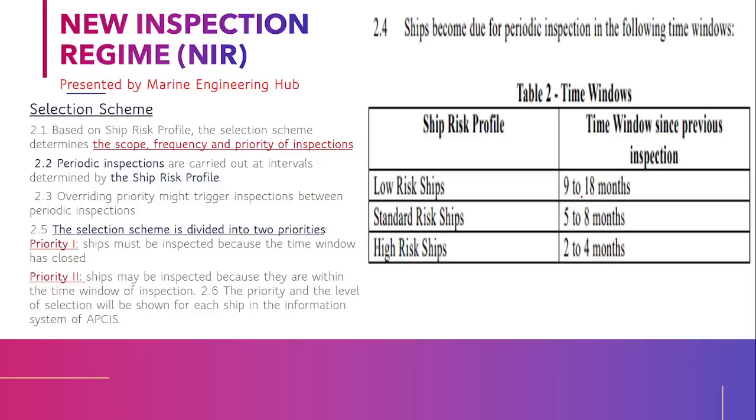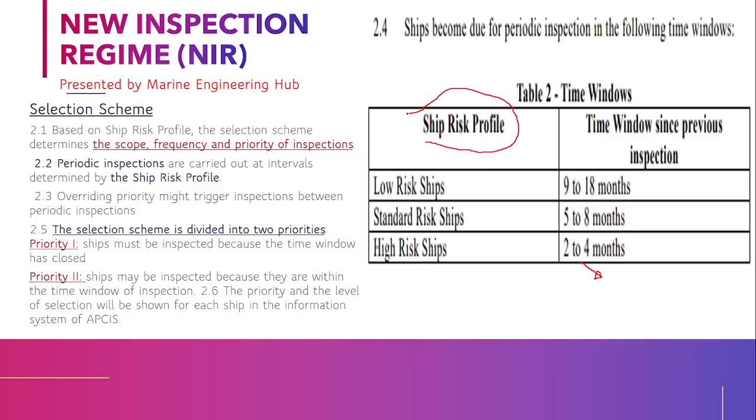You can be inspected in between this time also, and when you are inspected in between, you are inspected as priority 2. It means that a priority 1 ship is not there in their national port, and you are falling in priority 2 and they are re-inspecting you.